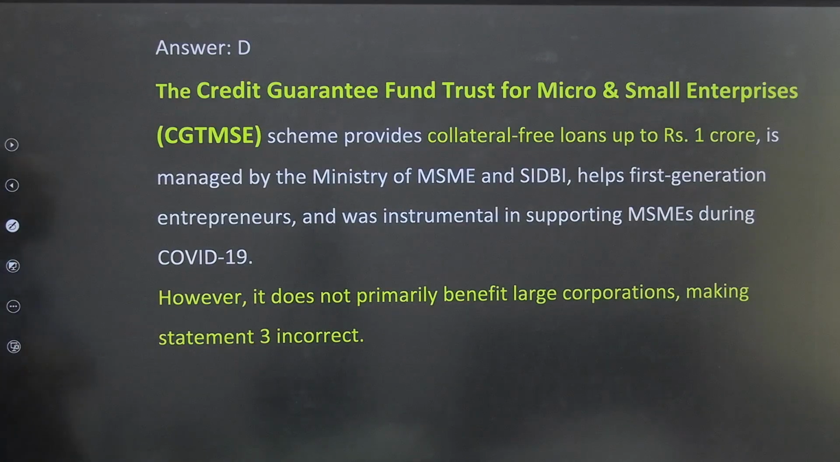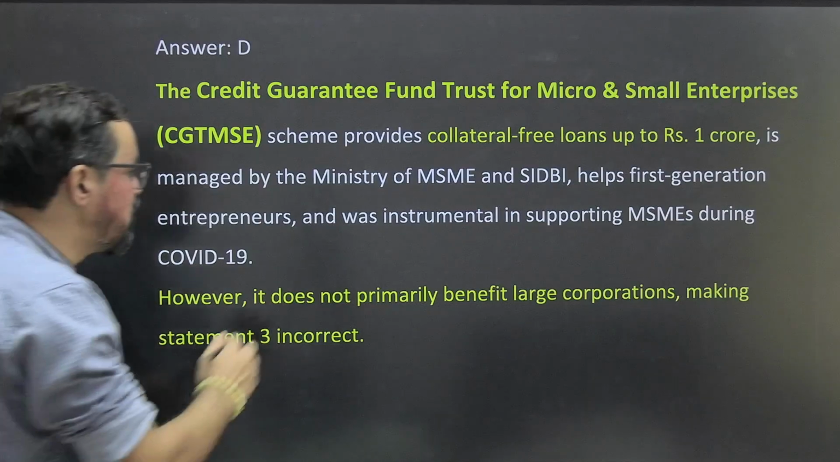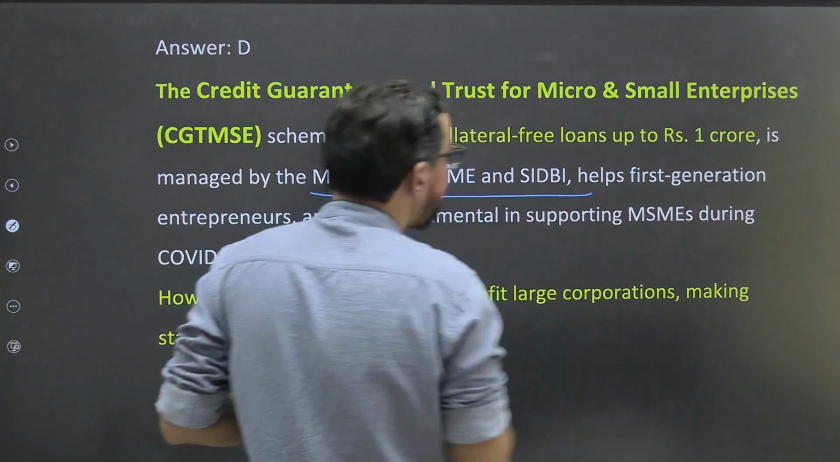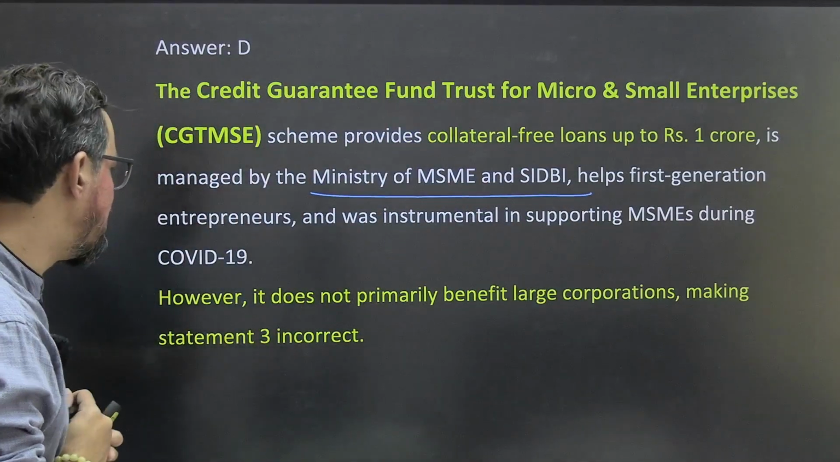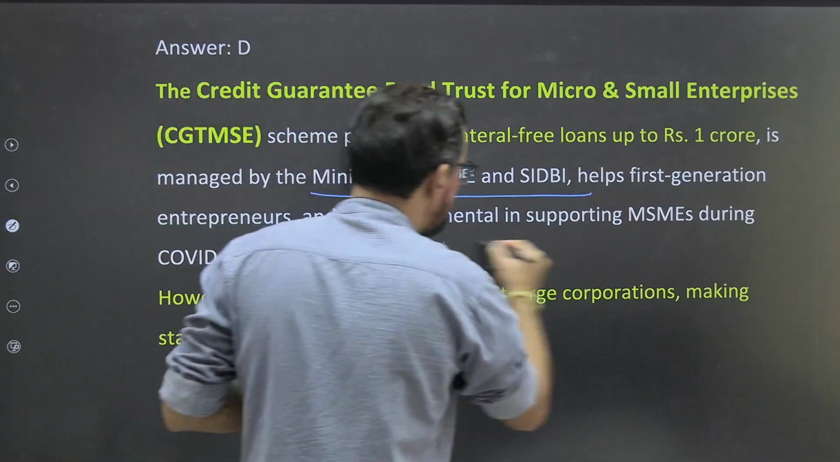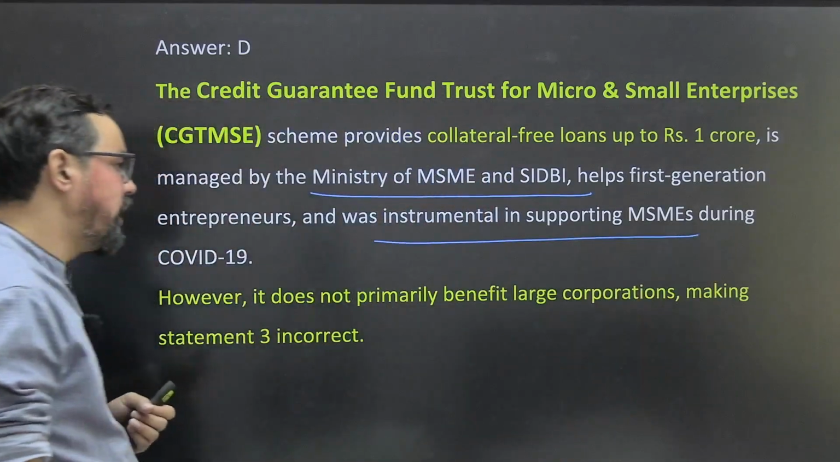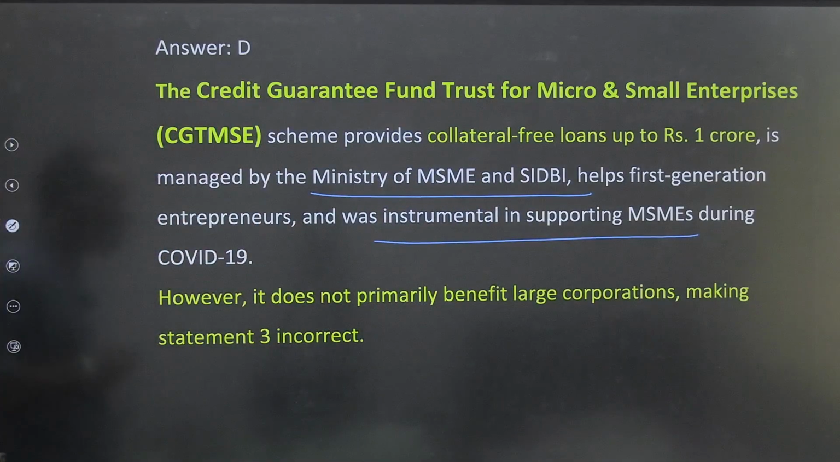So the Credit Guarantee Fund Trust for MSE scheme provides collateral-free loans up to 1 crore, is managed by the Ministry of MSME and SIDBI, helps first generation entrepreneurs, and was instrumental in supporting MSMEs during COVID-19. Okay? So that is the one.